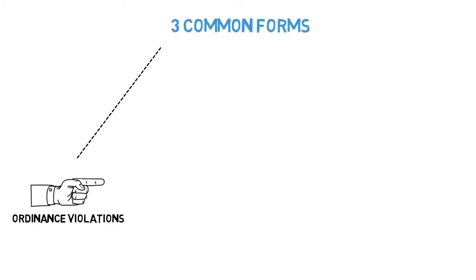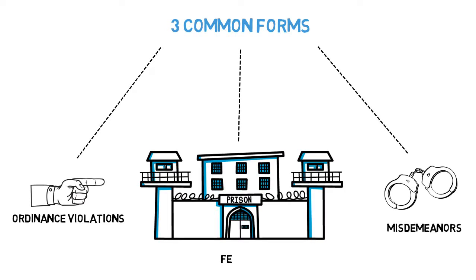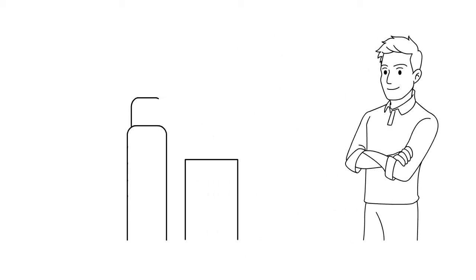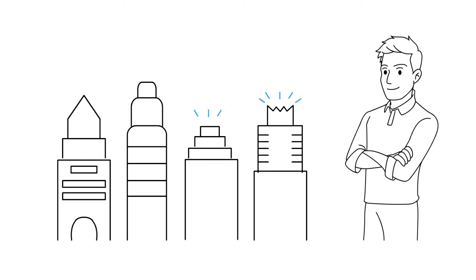Criminal violations or charges come in three common forms: ordinance violations, misdemeanors, and felonies. An ordinance is a law, rule, or regulation that is passed by a local governing authority, typically a town, city, parish, or county. Let's start with local ordinance violations.